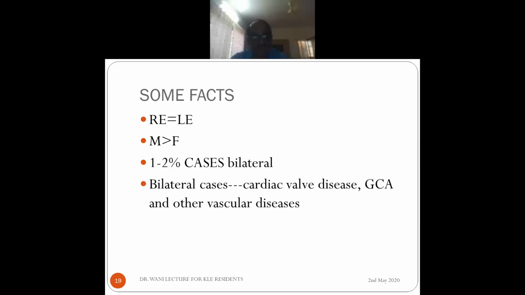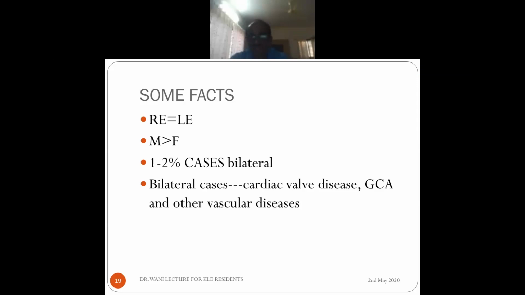Right eye and left eye are equally affected. Males are more affected than females, and in about 2% of the cases it may be bilateral, and bilateral cases are usually due to cardiac valvular disease. So if there is a patient with myocardial infarction or a mitral valve prolapse, he may be throwing up emboli, so it may affect both eyes.